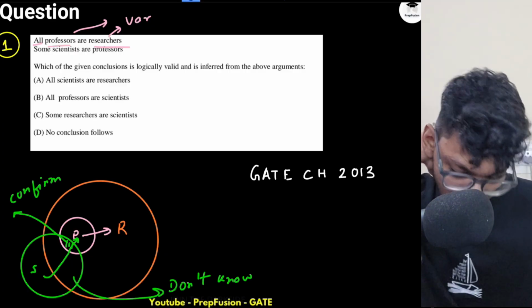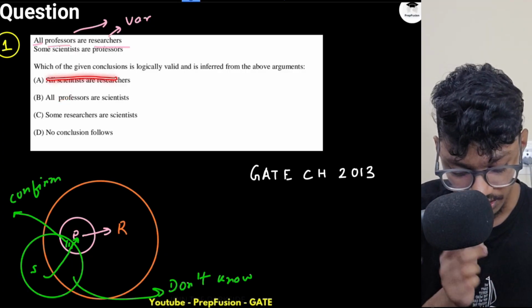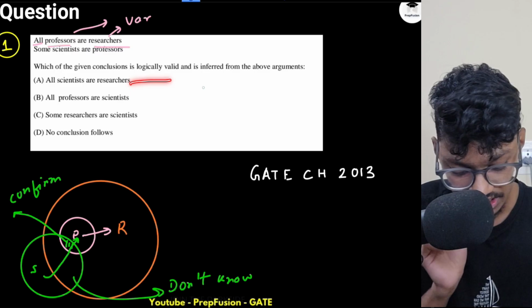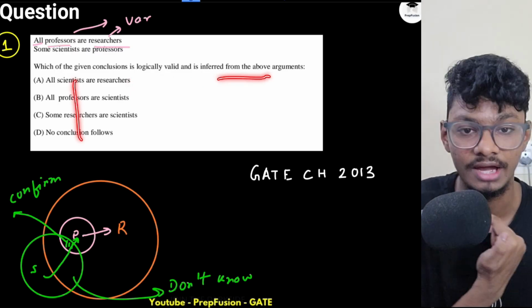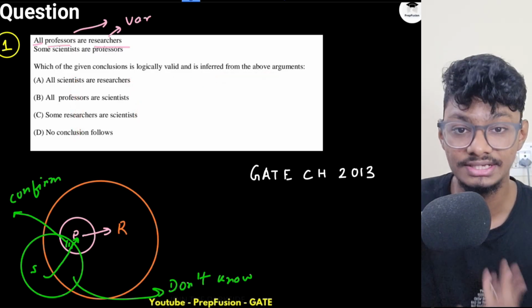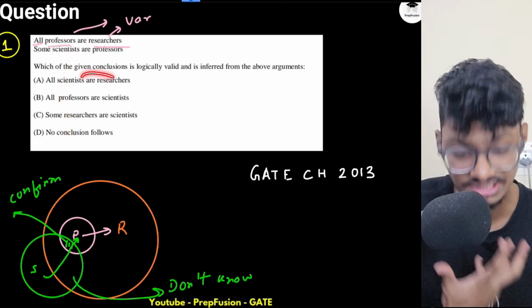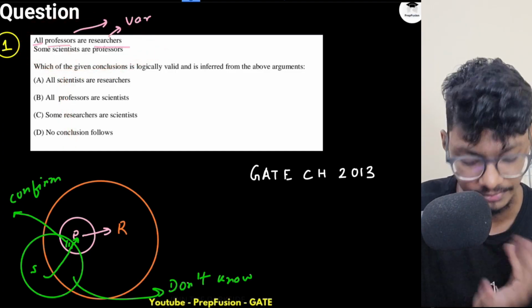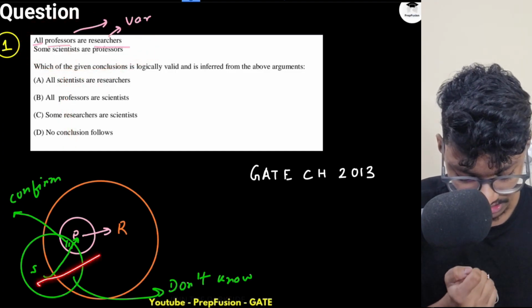No exact relationship. So let's read the statements. What are they asking? Which of the given conclusions is logically valid and is inferred from the above statements? Which of the given conclusions is correct according to the above statements? All scientists are researchers.